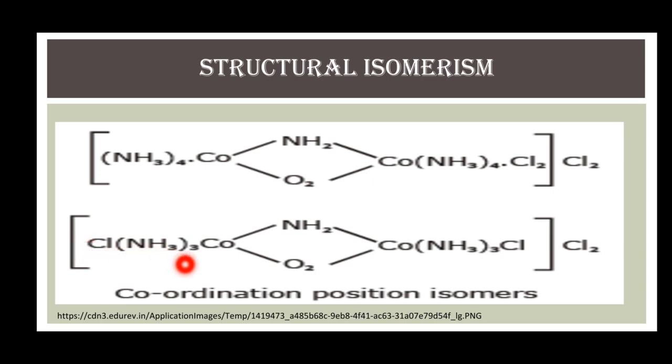In its isomer, there are 3 amino ligands around one cobalt metal and one chloro ligand, and around the second cobalt metal ion there are 3 amino ligands and one chloride ligand. So, the only difference in coordination position isomers is around the metals. The ligands are present differently.